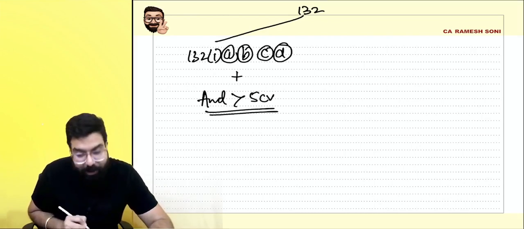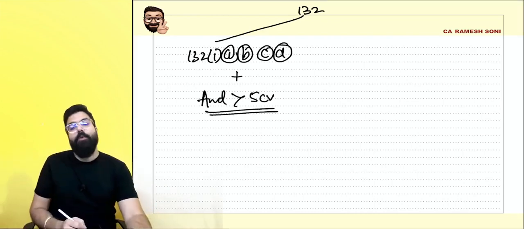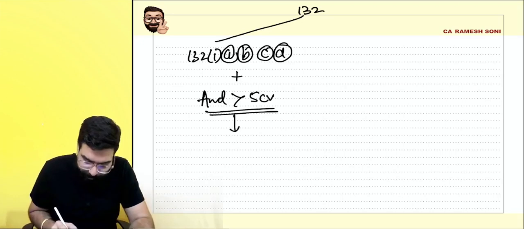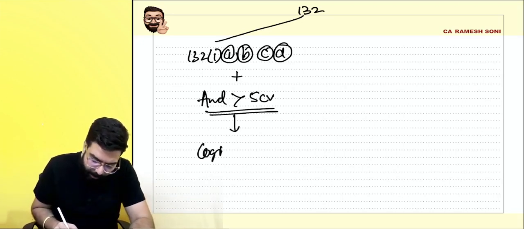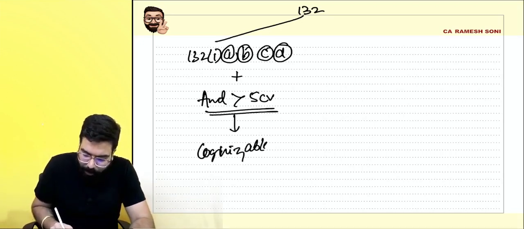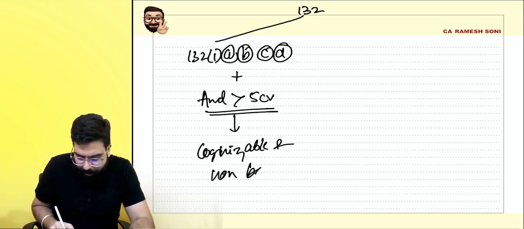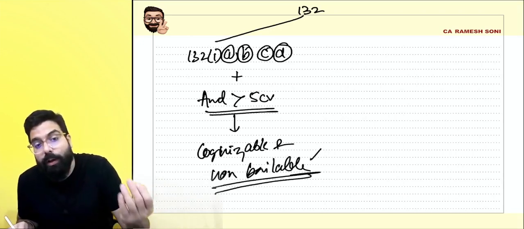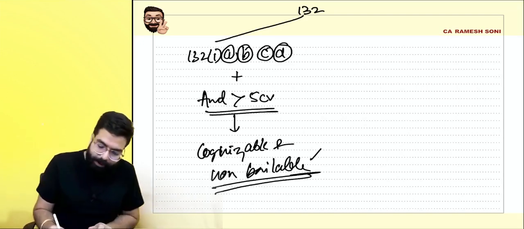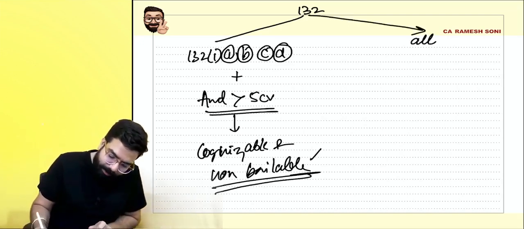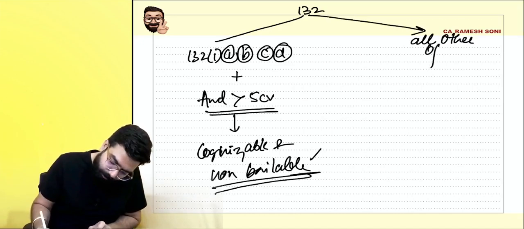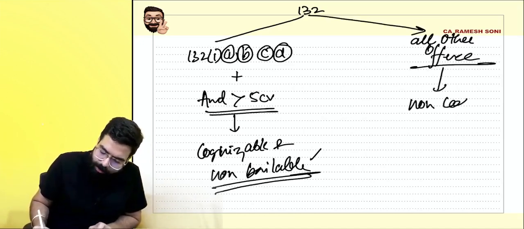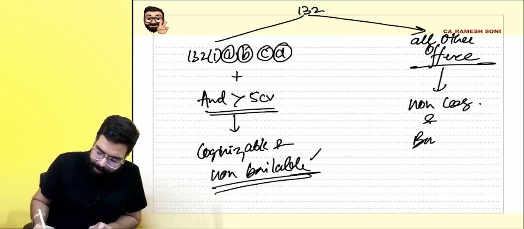It means you will be sent to jail for up to 5 years. Then they are telling these offenses are cognizable and non-bailable. It means you will be presented before the magistrate who will decide whether to give you bail or jail. All other offenses are non-cognizable and bailable.